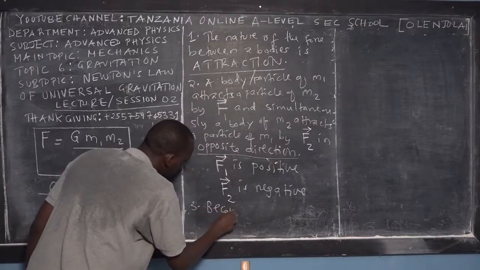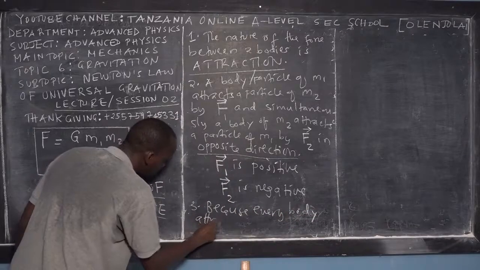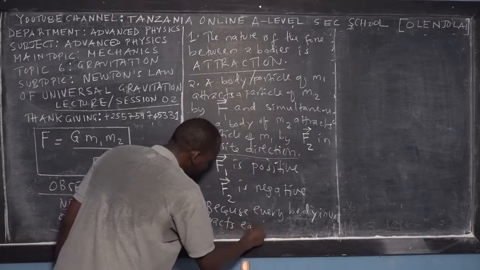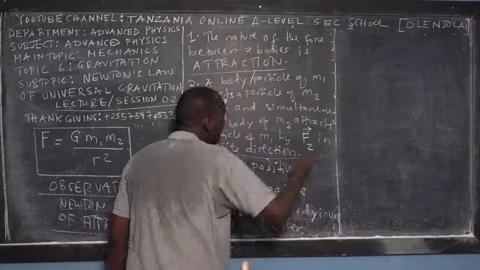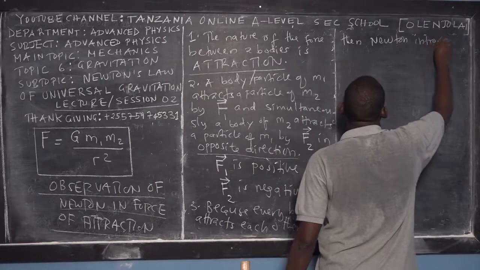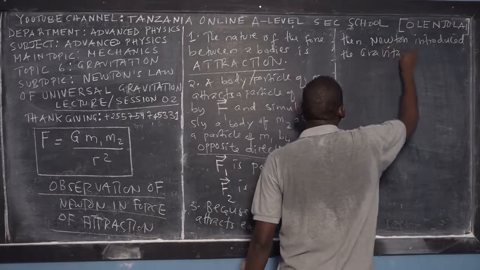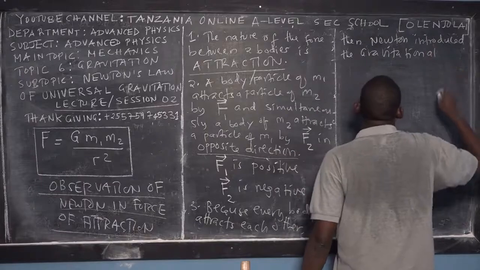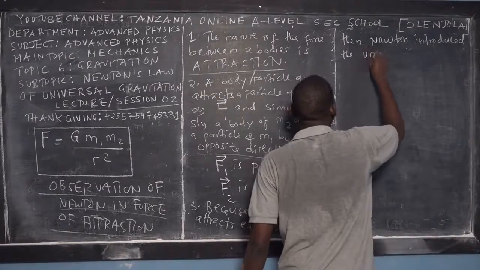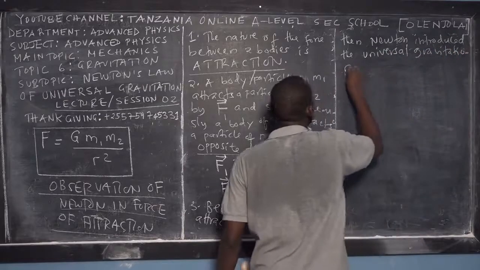Because everybody in the universe attracts each other, Newton introduced the universal gravitational constant.